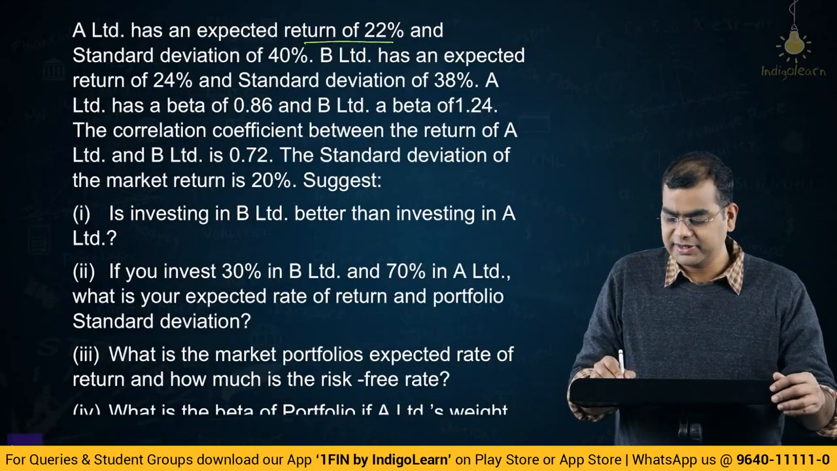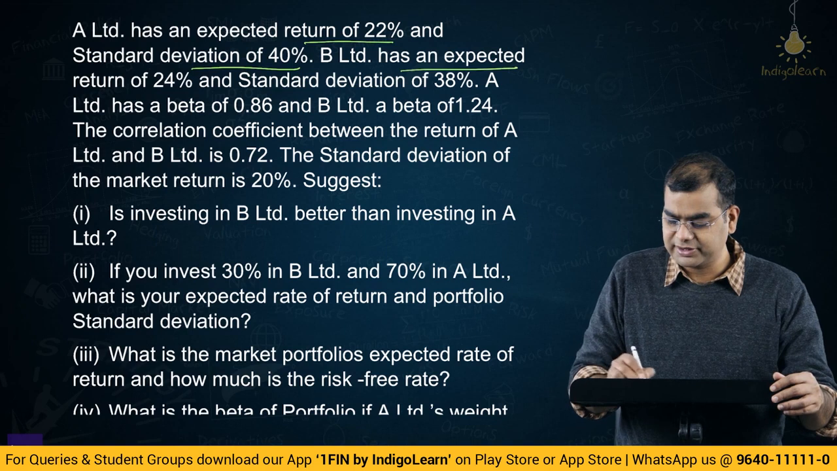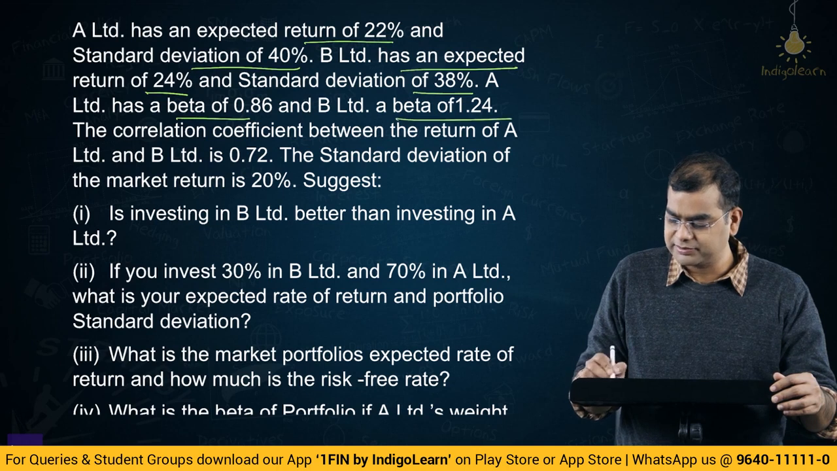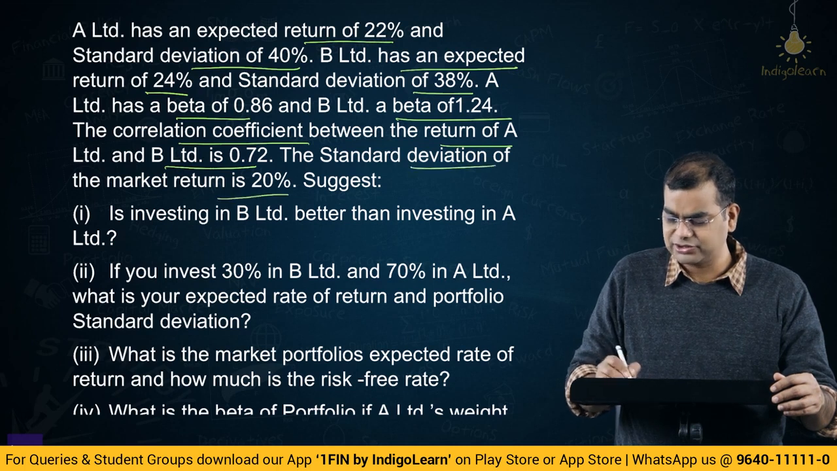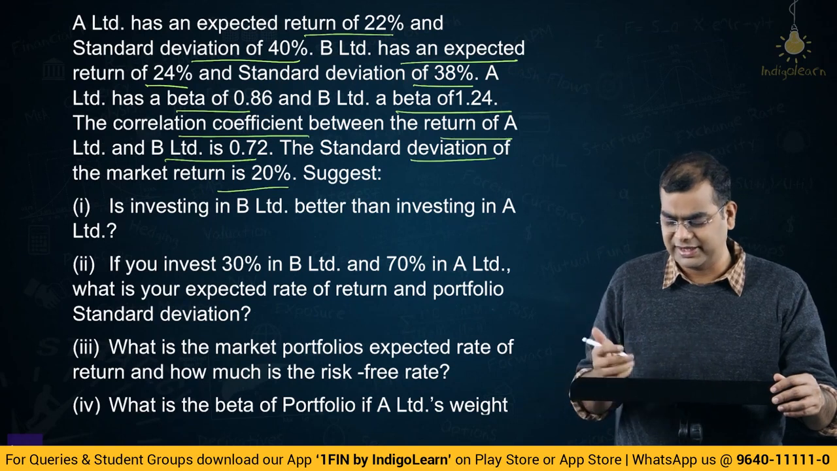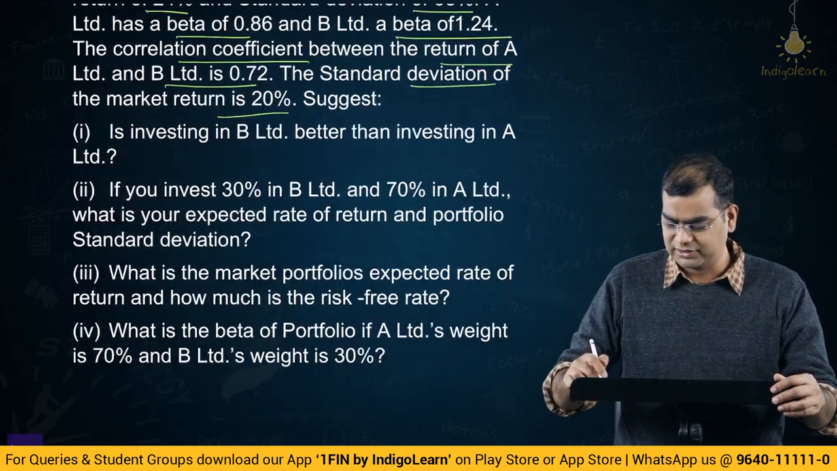A Limited has an expected return of 22% and standard deviation of 14%. B Limited has an expected return of 24% and standard deviation of 38%. A Limited has a beta of 0.86, B Limited has beta of 1.24. Correlation coefficient between a return of A and B is 0.72. The standard deviation of the market return is 20%. So basically, they have dumped data on your face. Okay, first let us list down the data, then we'll understand half the questions, whatever the questions are.